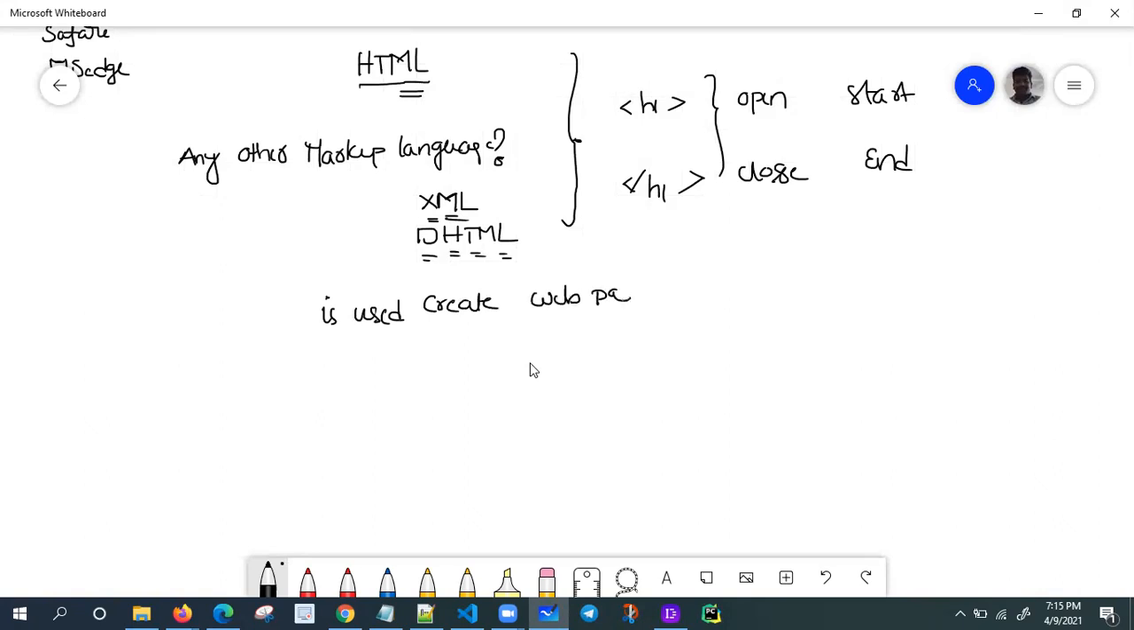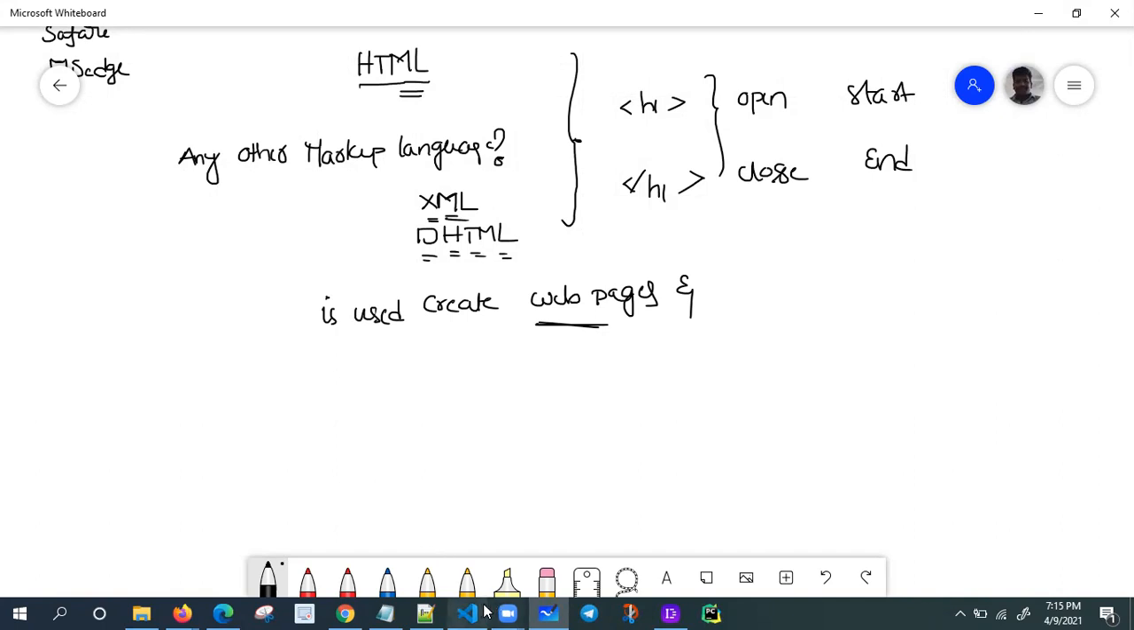Web pages and applications. It is a very widely used web language. So we can create static sites using HTML. Let's understand this one.